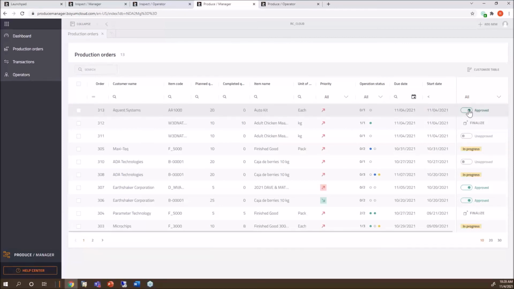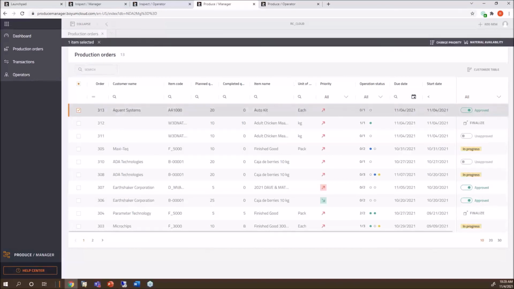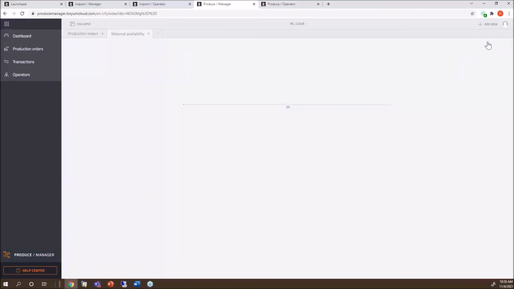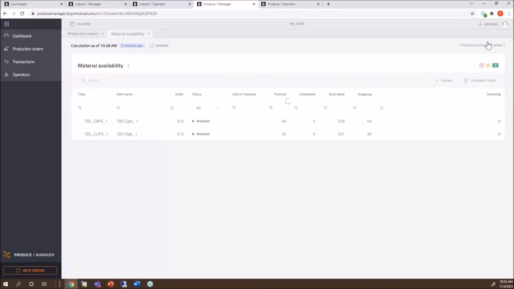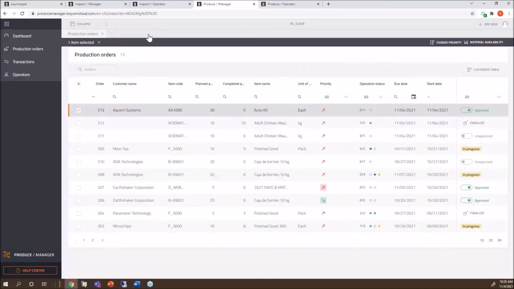I don't even have to go into SAP. I'm a manager. I have Produce Manager. I'm a Produce manager, I can release it from here. I also can check if I actually have the material to produce this item. That's what Produce does. We are away from Inspect, but I want you to see how well it works together. So I have the material in stock. I just checked it. Never have to go into SAP.